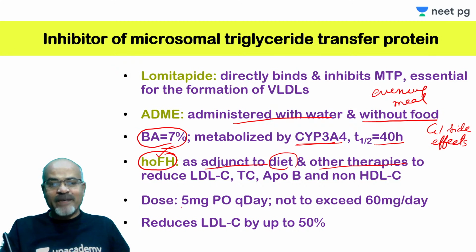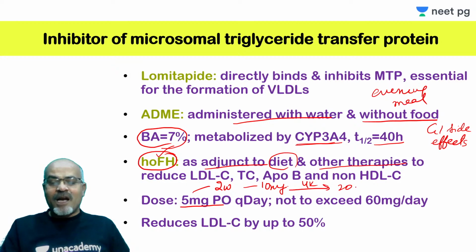Doses are usually 5 milligram orally, as I said, after evening meal, 2 hours after meal. And if you start with 5 milligram, after 2 weeks you can increase it to 10 milligram. If it is well tolerated, then after 4 weeks you can go to 20 milligram. And if it is also well tolerated, then after 4 weeks you can go to 40 milligram.